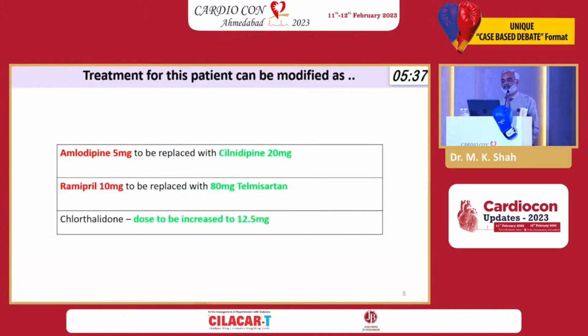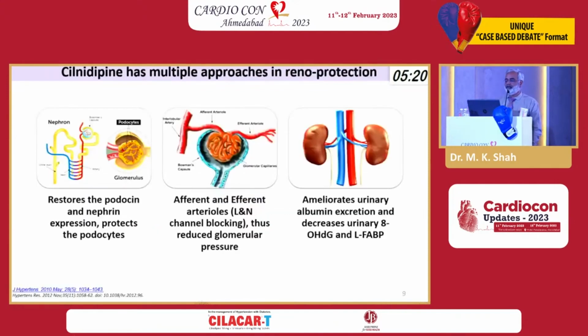My proposal in this is to step up the calcium channel blocker dose as well as variety, from amlodipine 5 to the equivalent of 10 milligram amlodipine, that is cilnidipine 20 milligram, change from Ramipril to telmisartan 80 milligram, and chlorthalidone dose to be increased to 12.5. I'm going to justify each step. Why cilnidipine? Cilnidipine is an L plus N channel blocker. What does the N channel do? N channel increases the norepinephrine release from the presynaptic terminals.